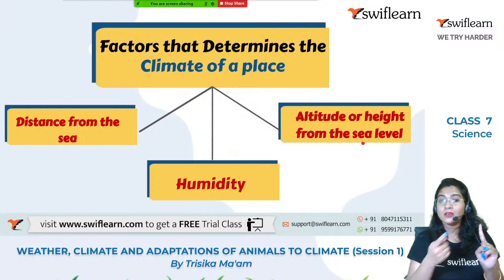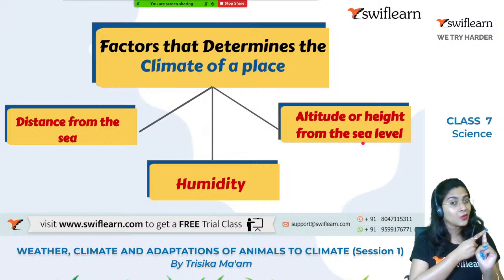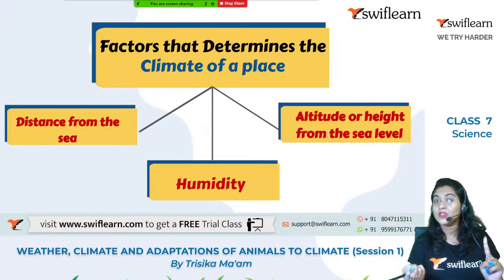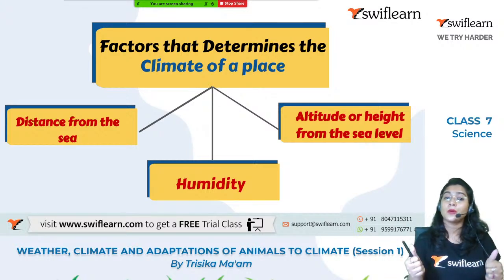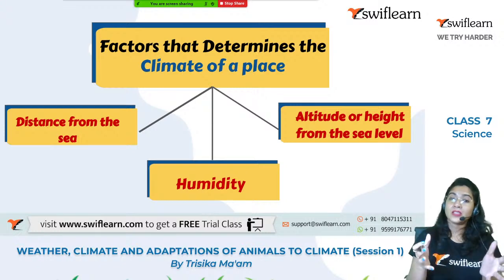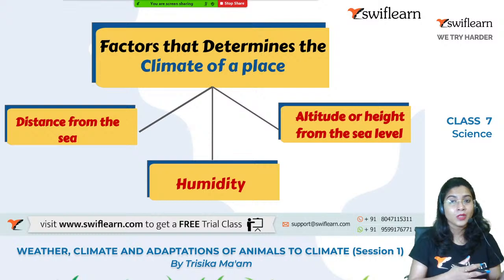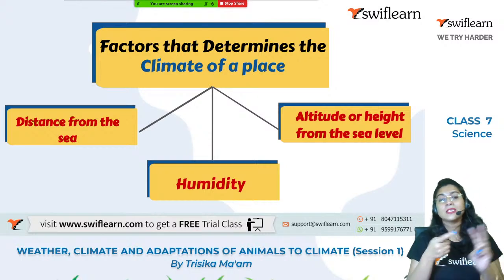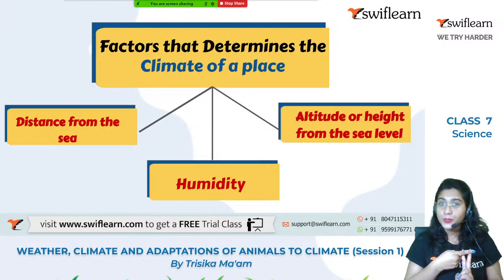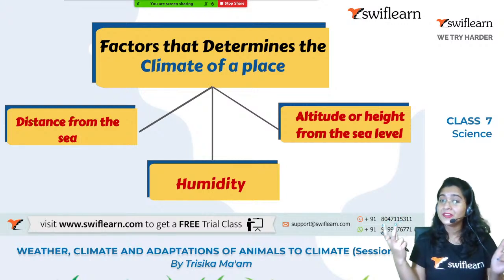It can be first the distance from the sea, as I have already mentioned, that it depends upon whether the place is present nearby the ocean or away from the ocean, right? Secondly, it depends upon the humidity, how much water vapor is present in the air in that particular place, right?